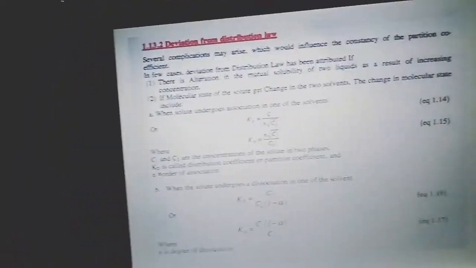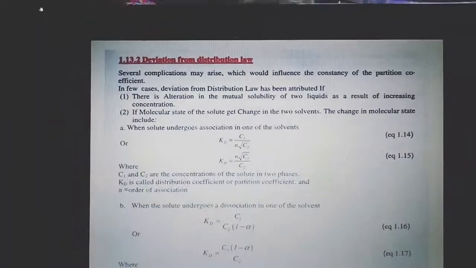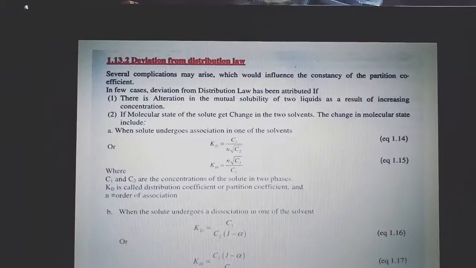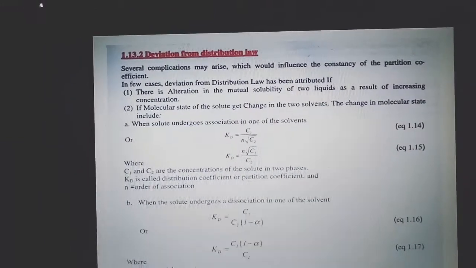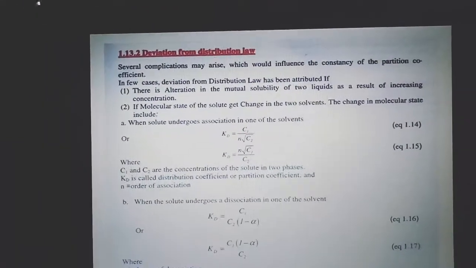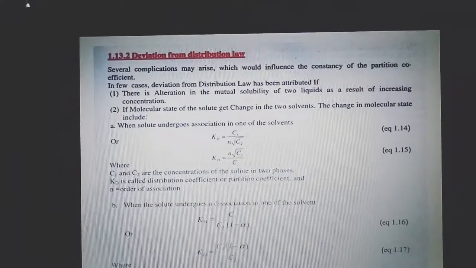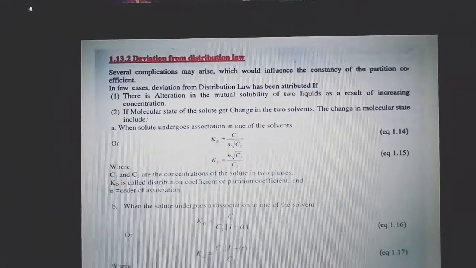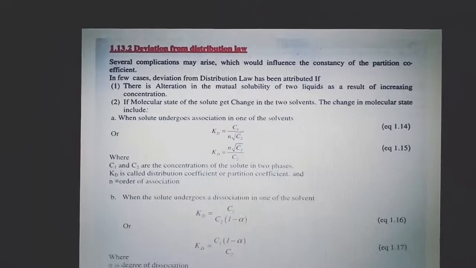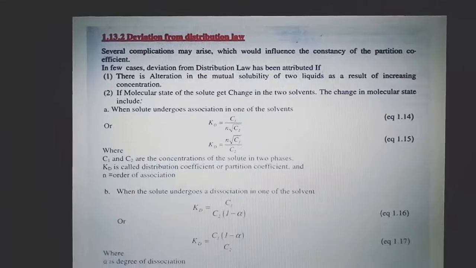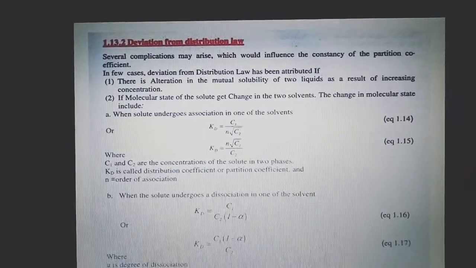Next, deviations from the distribution law. There are several complications which may arise which would influence the constancy of the partition coefficient. In some cases, deviation occurs if there is alteration in the mutual solubility of the two liquids as a result of increasing concentration.